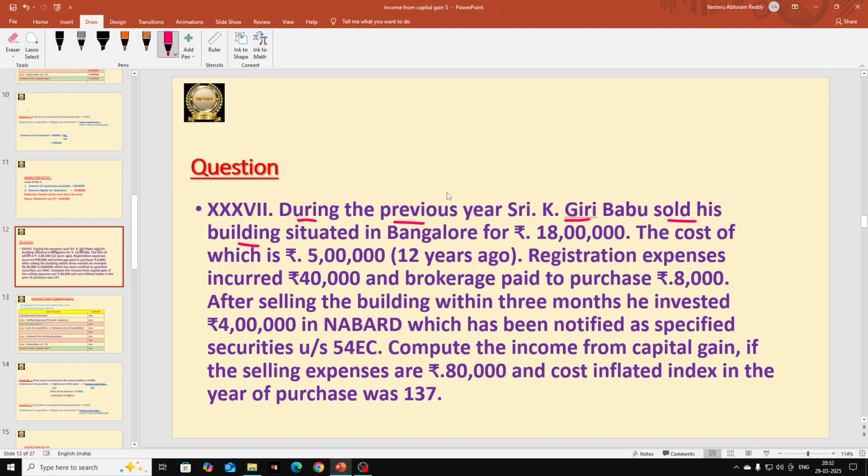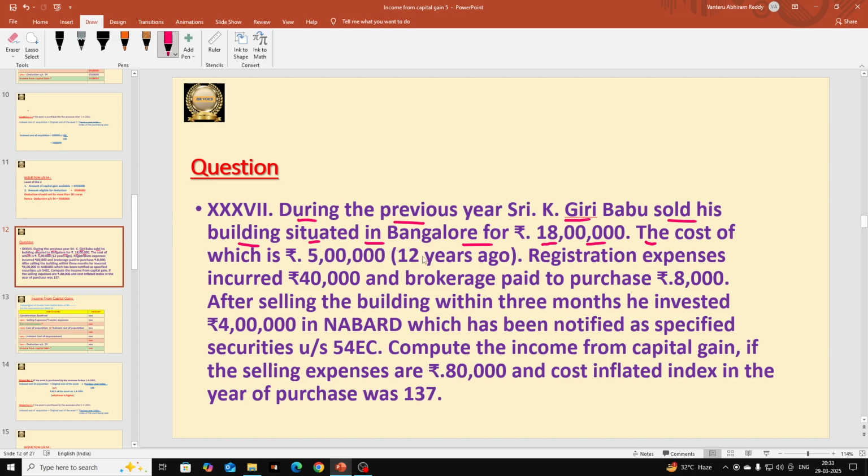In case of a building, that is land and building, we have to consider a 2 years period to determine whether it is short term capital gain or long term capital gain. So here this is a building, so a 2 years period should be taken, and it is situated in Bangalore. And when he sold it during the previous year, for how much price? For 18 lakhs rupees. So 18 lakhs rupees is the selling price of the building. This is known as consideration received. Always selling price will become consideration received.